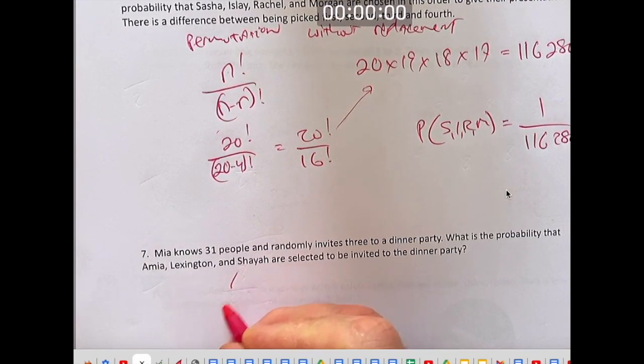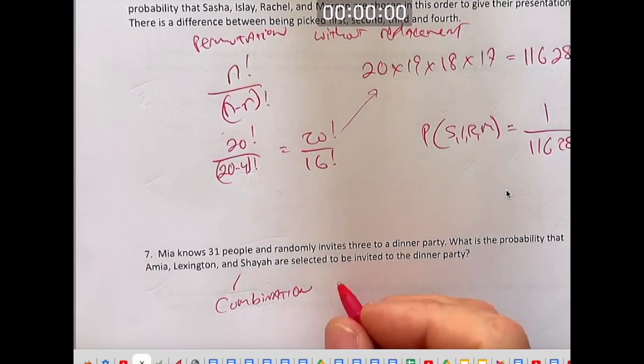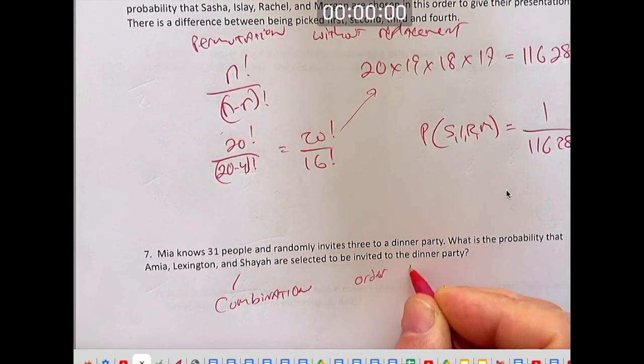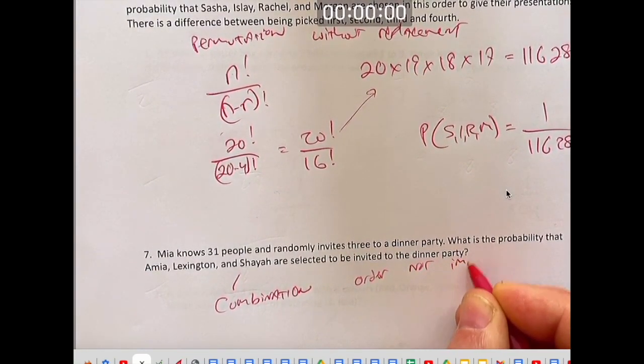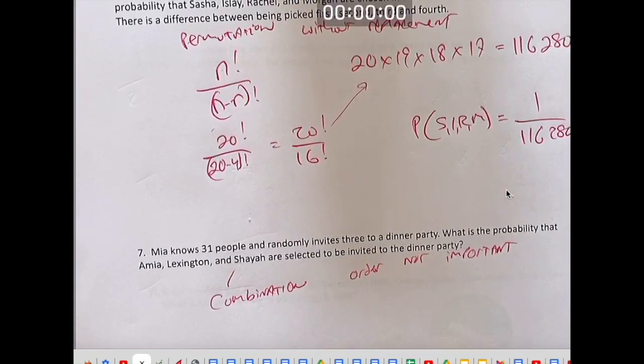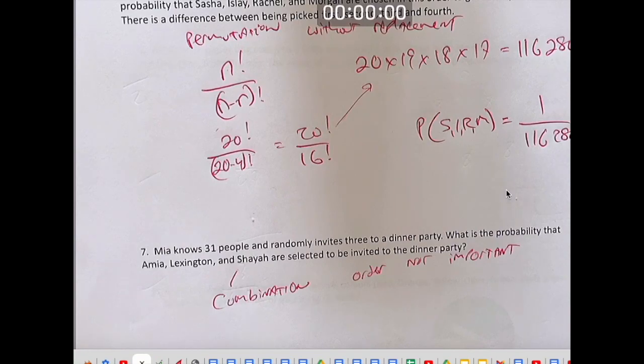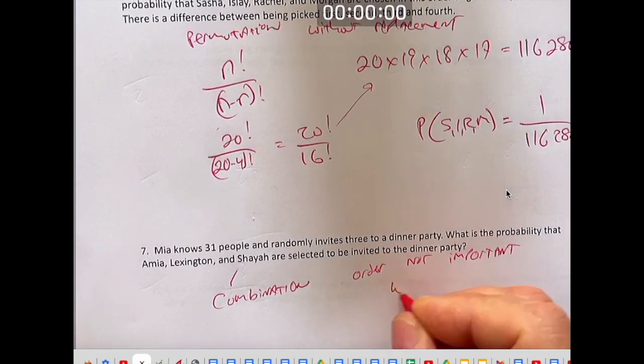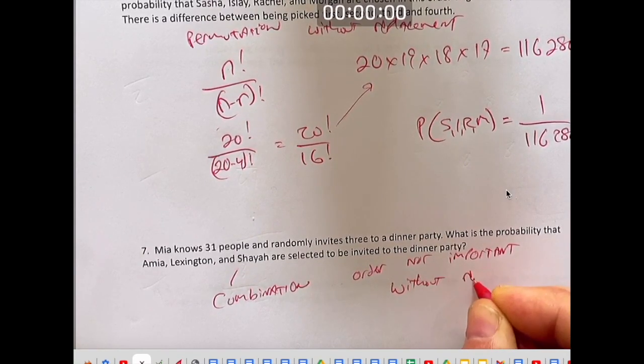This is going to be a combination because the order is not important. We're not going to invite Amia and then Amia, and then Amia. That would just be weird, right? Like, I've invited 3 people, and they're all you. Okay, it's sweet, but it's kind of mathematically wrong. If you're inviting 3 people, they would have to be 3 different people. It's without replacement.